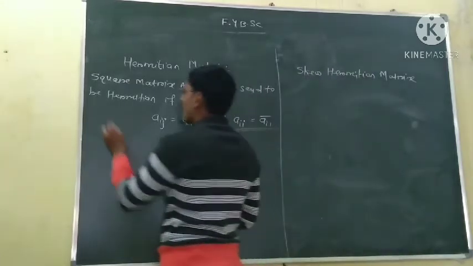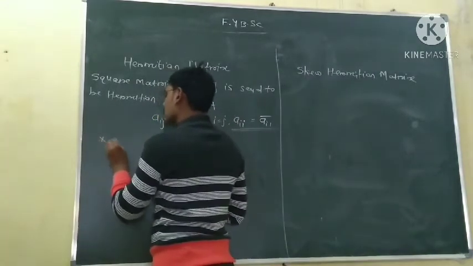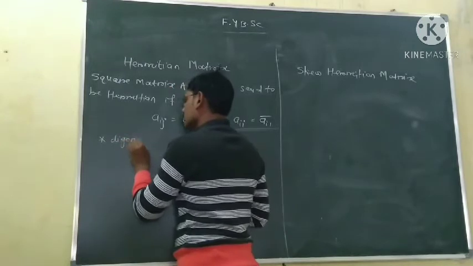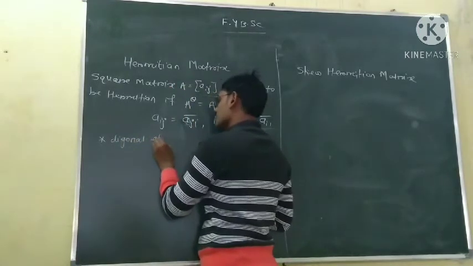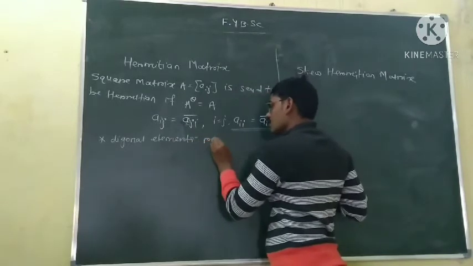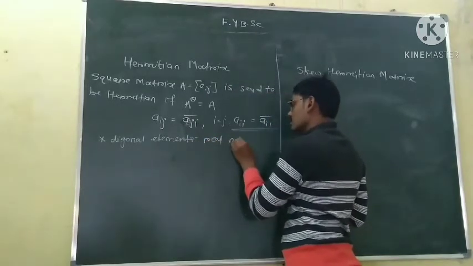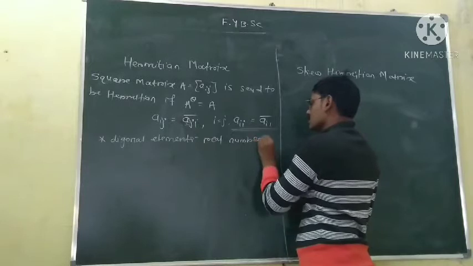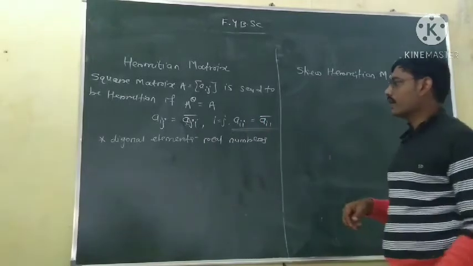So in the case of a Hermitian matrix, diagonal elements must be purely real numbers. Okay, now we'll take an example.